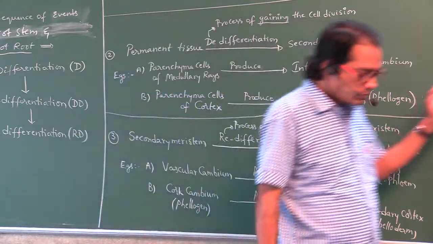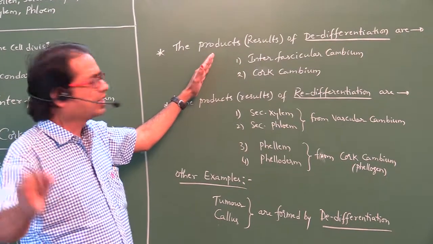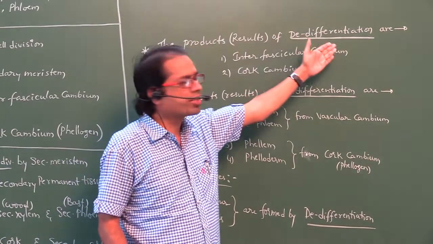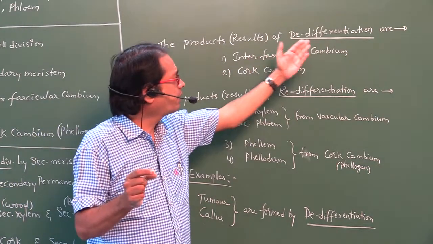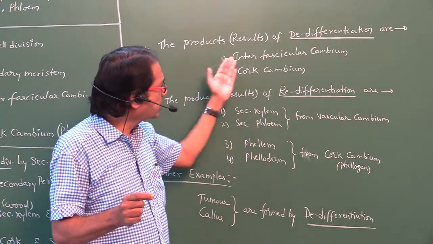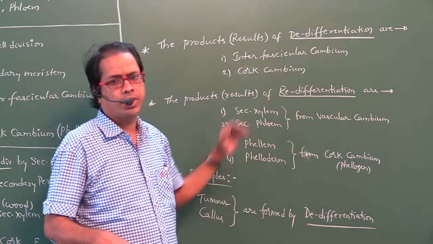Right. Let's see here, my dear students. The products or results of dedifferentiation are interfascicular cambium and, second, cork cambium.